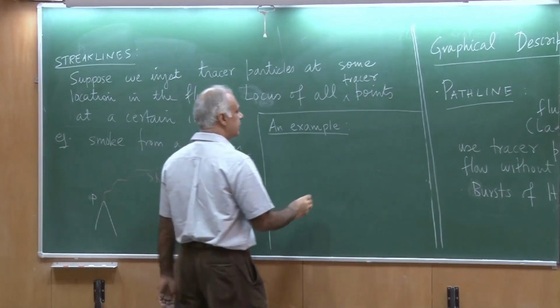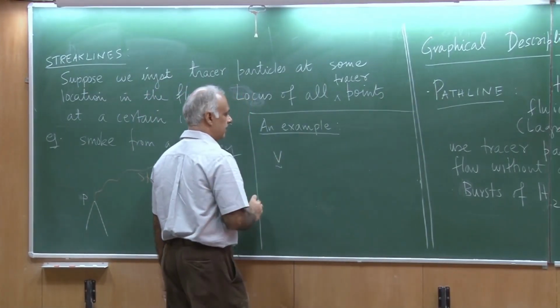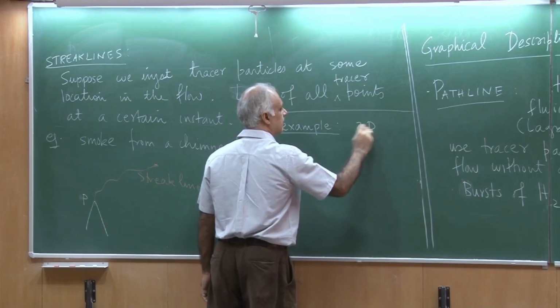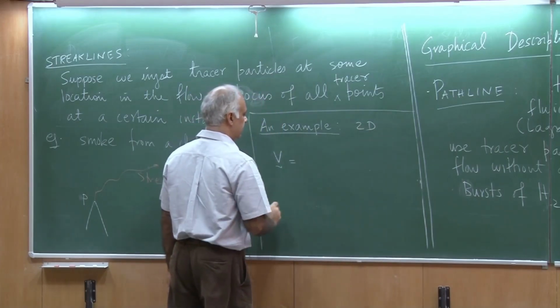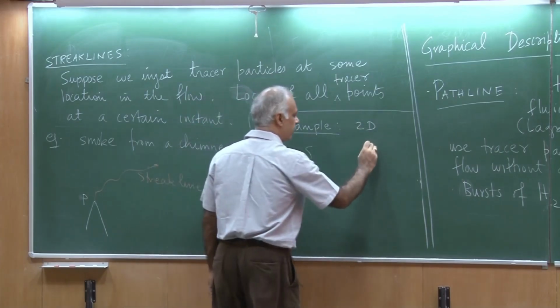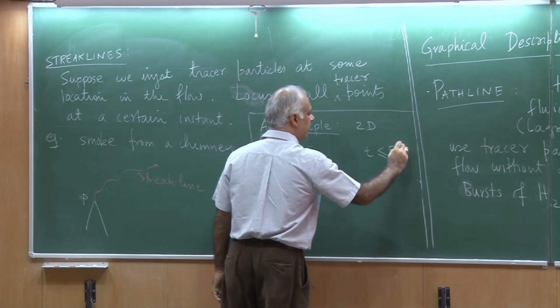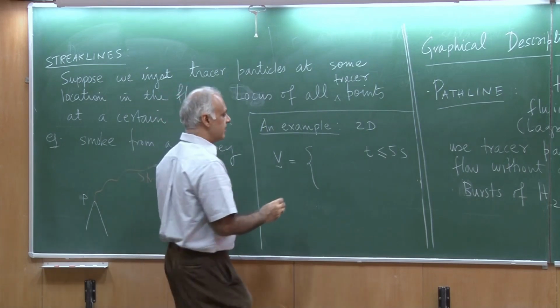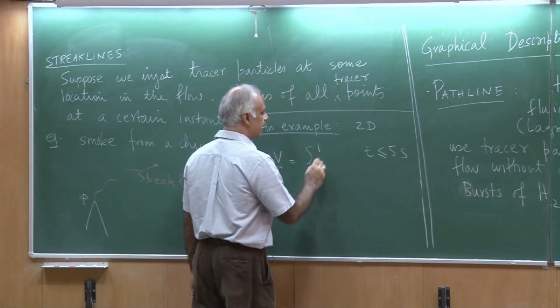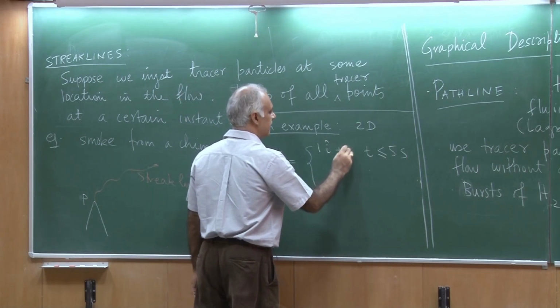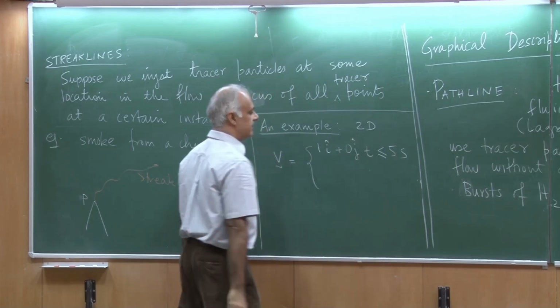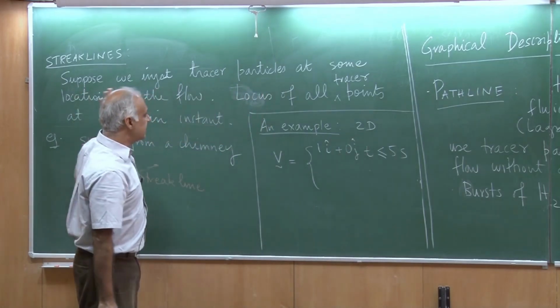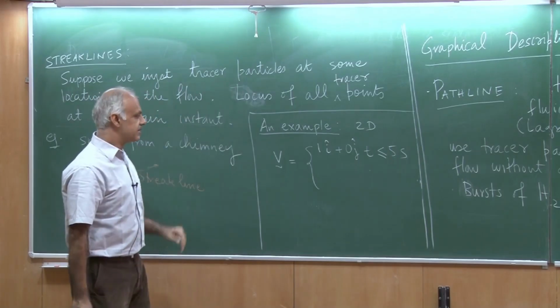Let us consider a velocity field in 2D such that for t less than or equal to 5 seconds, I have flow only along the x direction. So, this is 1 meter per second in the i plus 0 j. So, I have just velocity along the x direction everywhere.